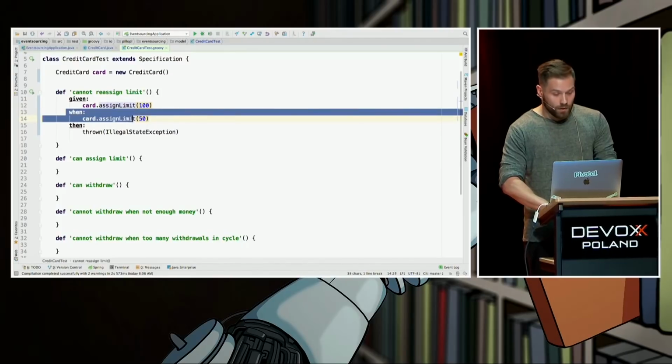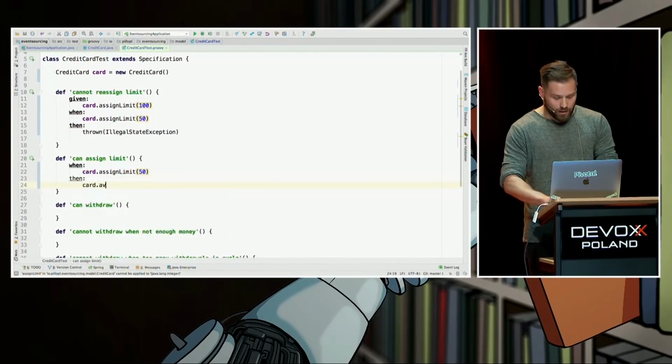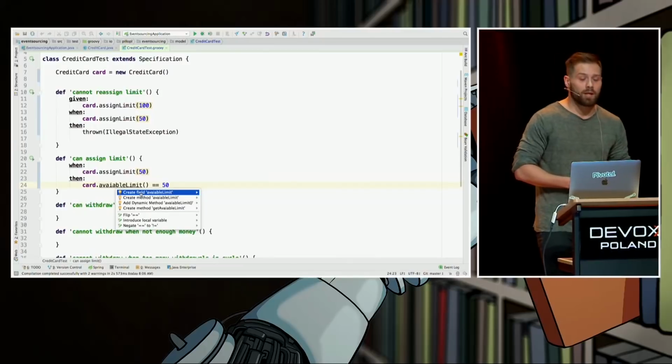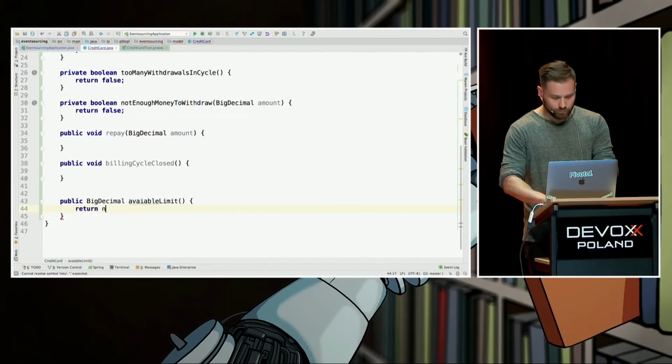But when someone just wants 50, it means that the card should say, hey, my available limit is equal to 50, right? We ask the card, hey, what's your available limit? We don't know how to answer that yet, but the question is there. Let's return null for a while. Cool.